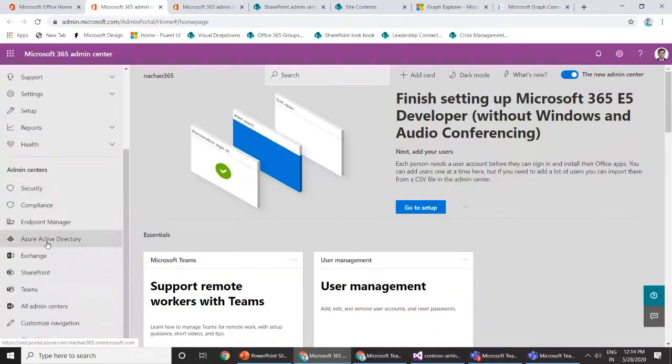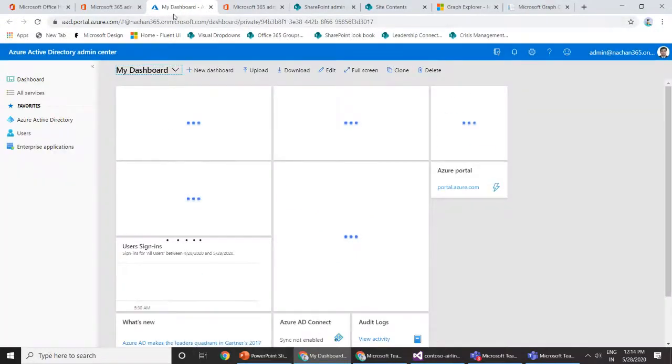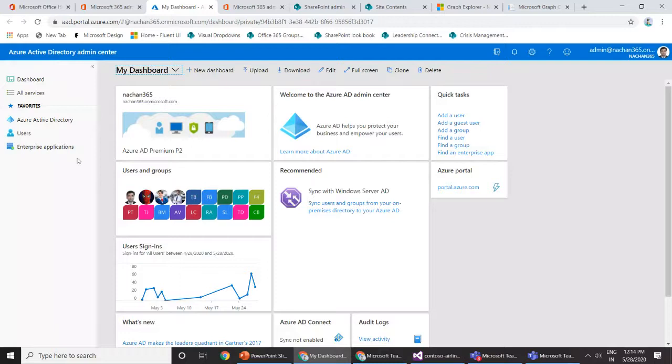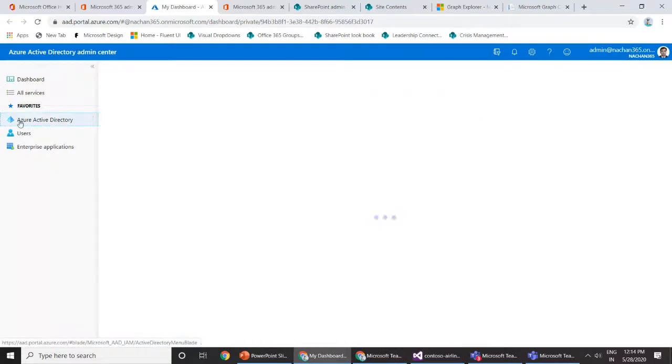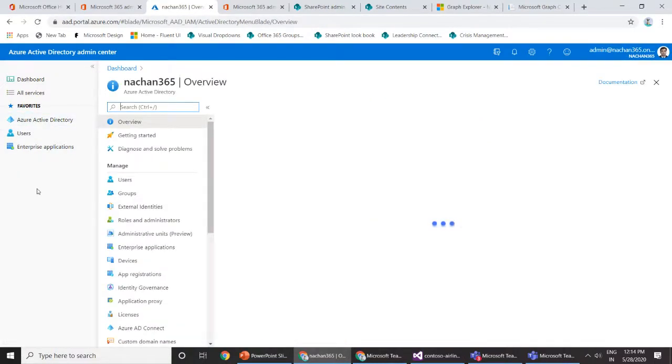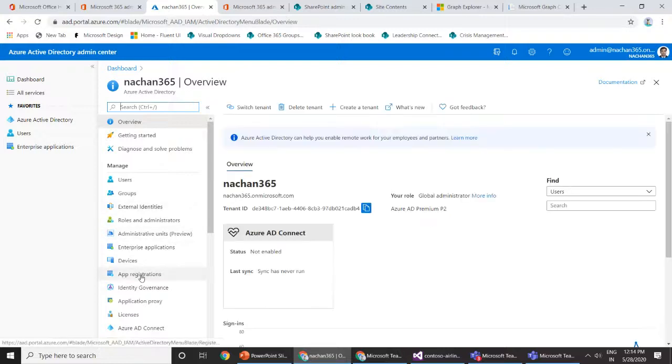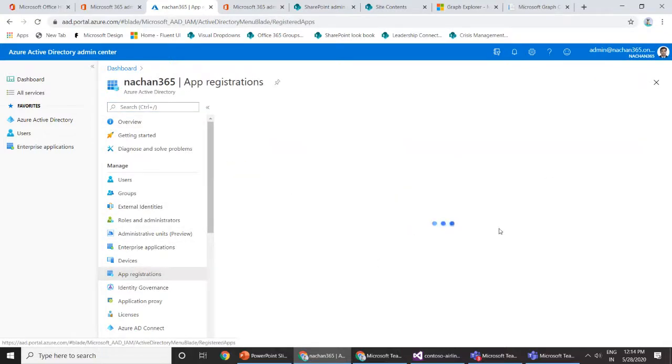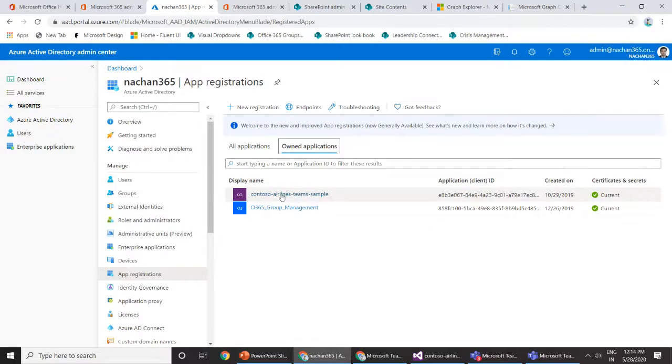From here, we will click Azure Active Directory, because this has been added as an app registration inside our tenant Azure AD. Once I am in my Azure Active Directory, I will click it from the left navigation, and then we have the app registrations here. This is where I have registered that particular app which we were running.